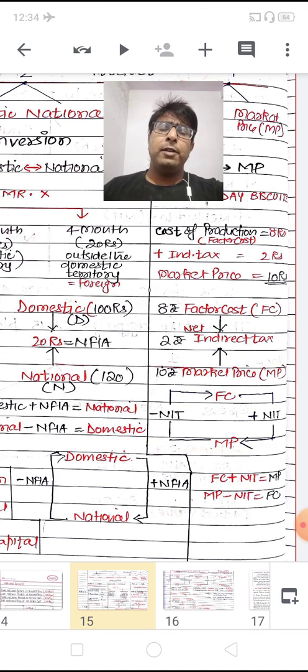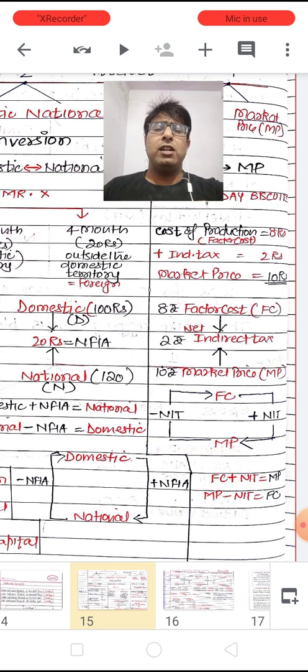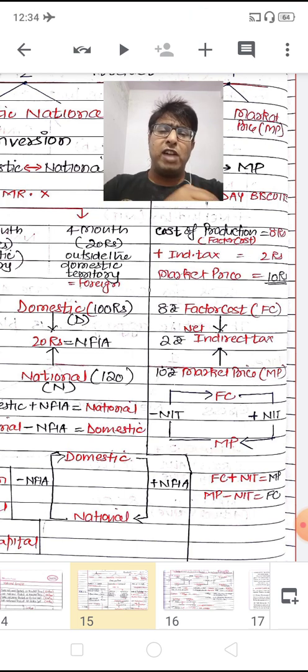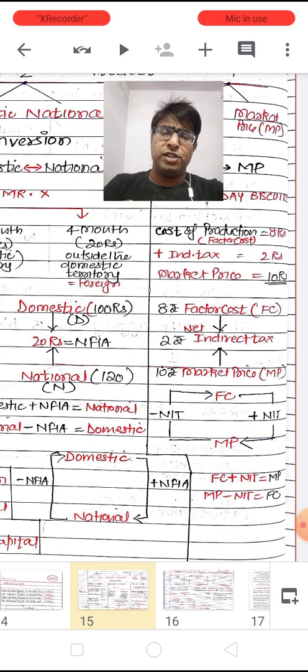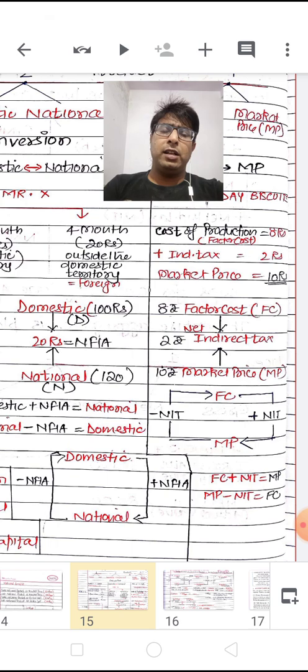Similarly, there are foreigners who are living in a country, and while giving their services here, they are generating income, and whatever income they generate is included in the national income of their own country.